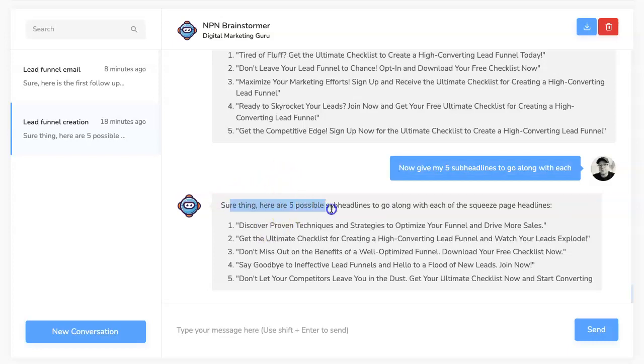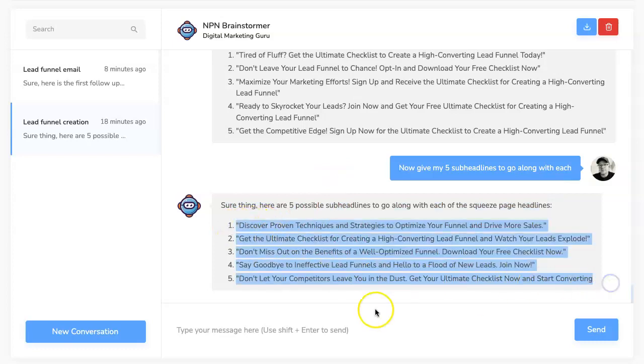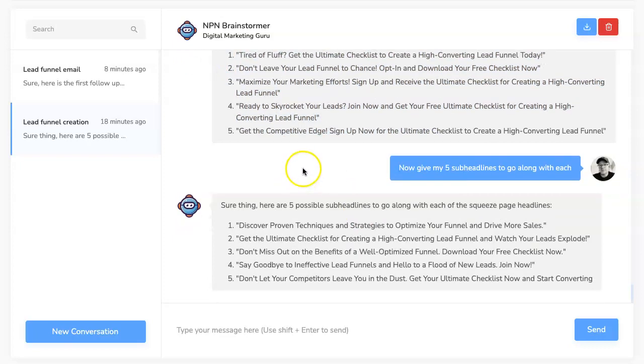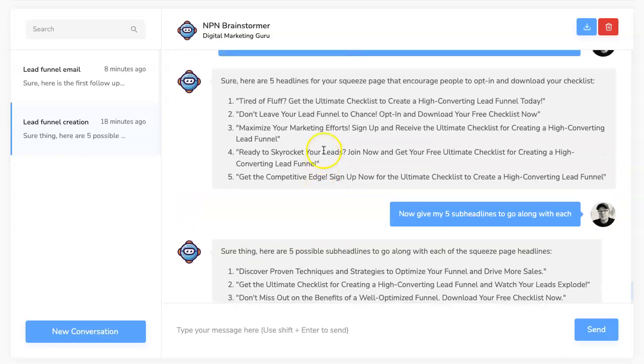So sure thing, here are 5 possible sub headlines to go along with each of the squeeze page headlines. Okay? And they gave me 5 more sub headlines which match up with these headlines, right? So I've got my headlines, I've got a sub headline for my squeeze page. Okay, which is great. That'll get me started.